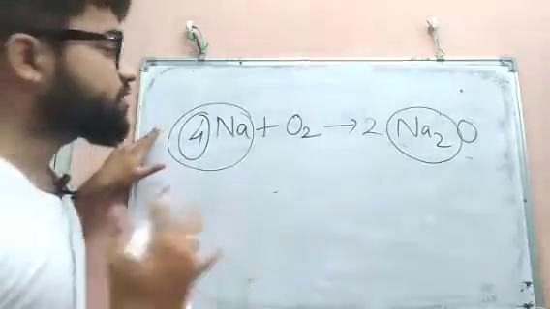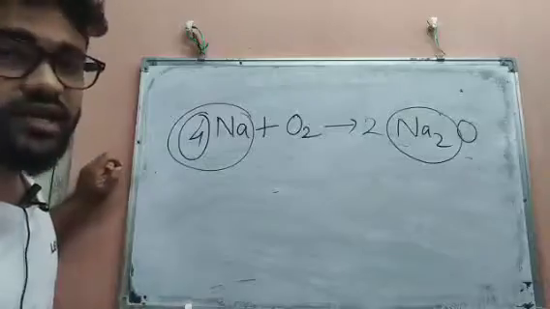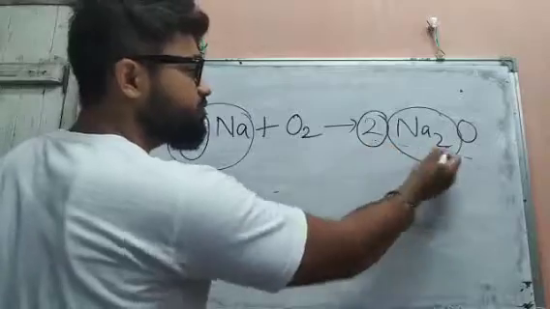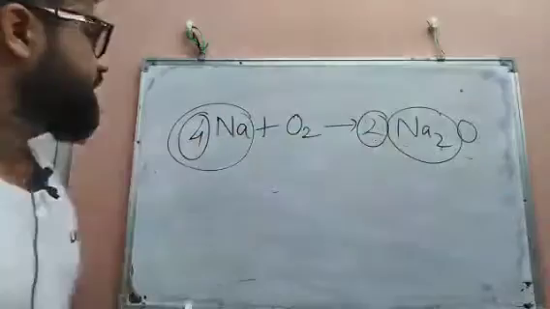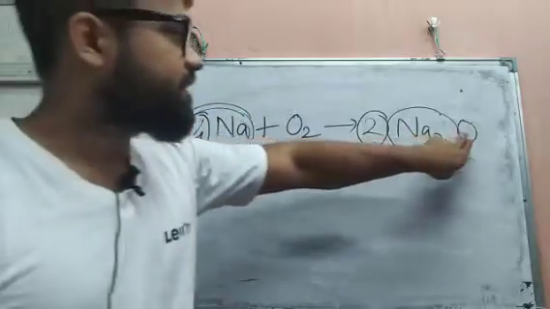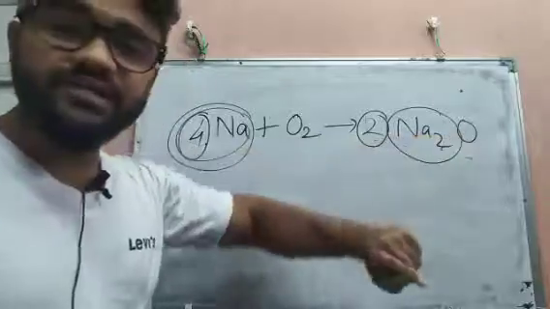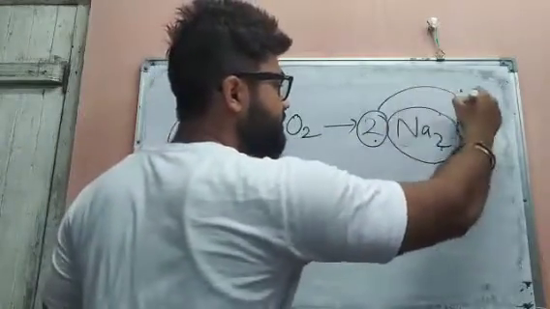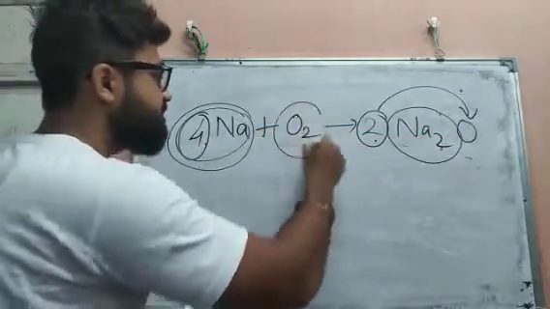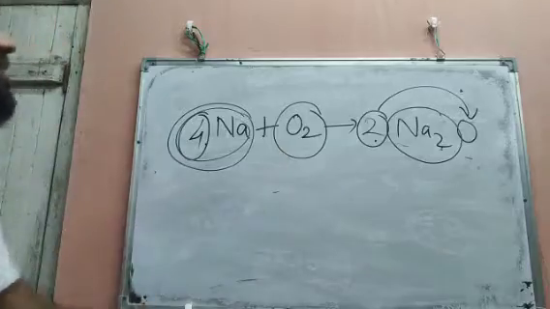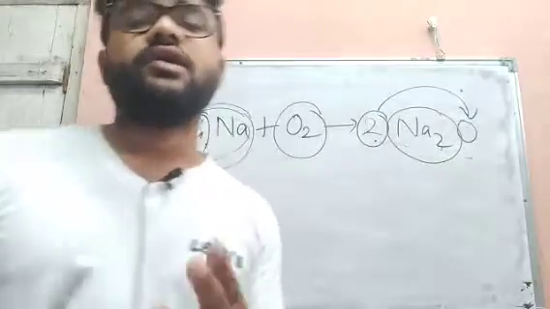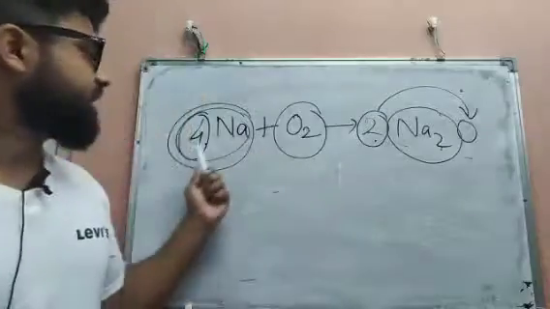Now to make them equal, since there are 2 atoms, we put another 2 here. So 2 into 2 is 4. That means 4 sodium atoms here, and 4 sodium atoms there. Then the oxygen: there is no plus or minus sign, so this 2 can be considered for the oxygen also. So how many oxygen atoms? 2 oxygen atoms, and here also 2 oxygen atoms. So this equation is balanced now. And in my next video I will teach you how to get that equation.